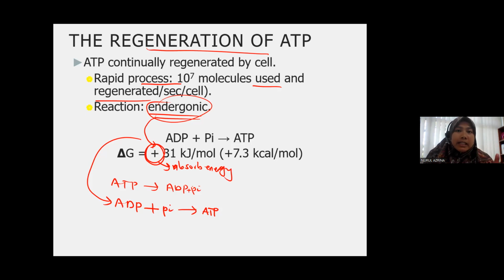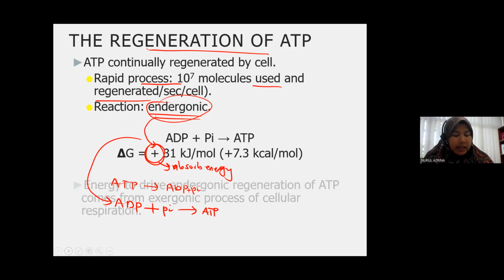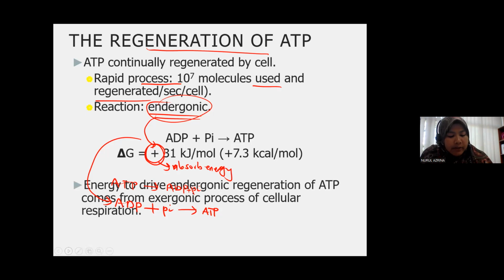So negative releases energy, positive absorbs energy. Okay, so energy to drive endergonic regeneration of ATP comes from the exergonic process of cellular respiration. Samalah, maksudnya proses untuk mendapatkan tenaga to form ATP datang daripada another exergonic process. Proses lain dalam badan kita in cellular respiration which releases energy.